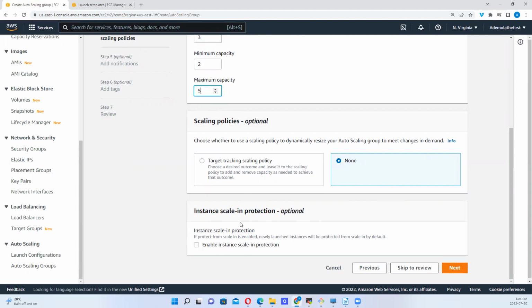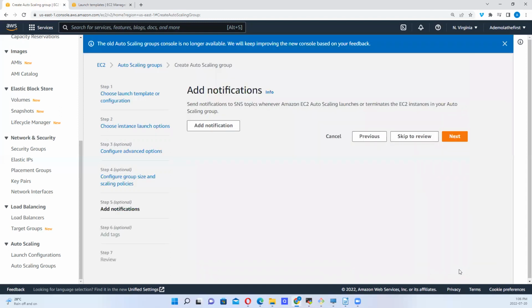So instance scaling protection, you can choose this if you want to enable instance scaling protection. If that's what you want, we can select that, but we are not considering that. So I want to click on next.